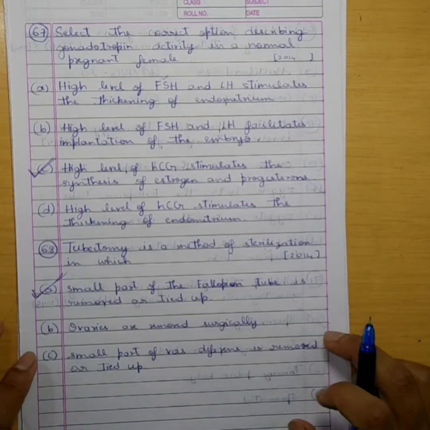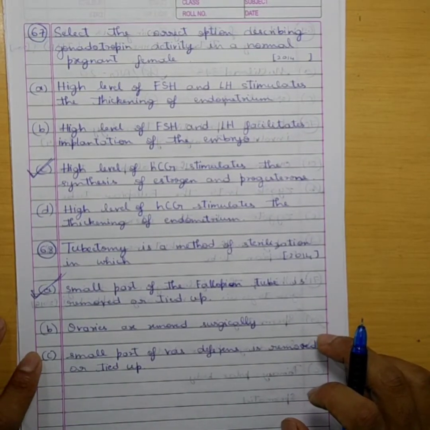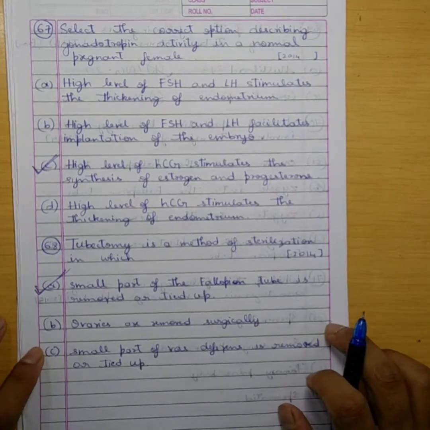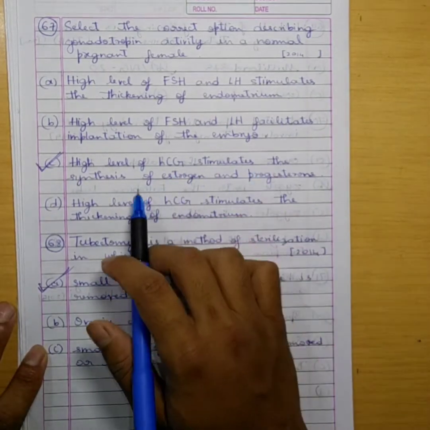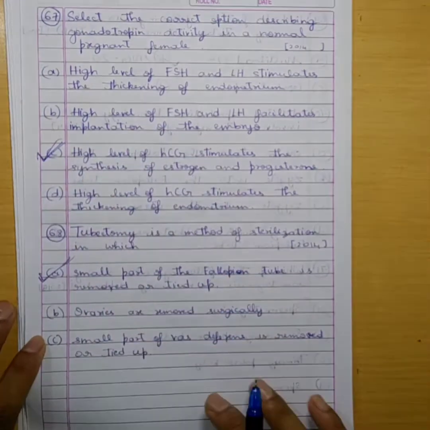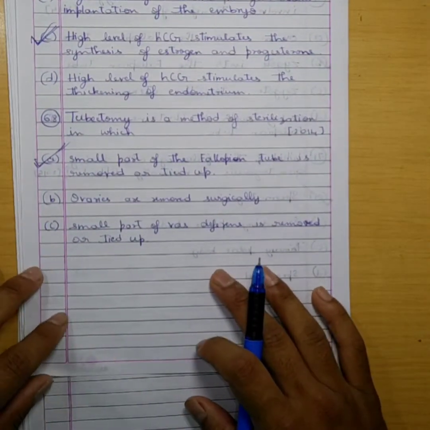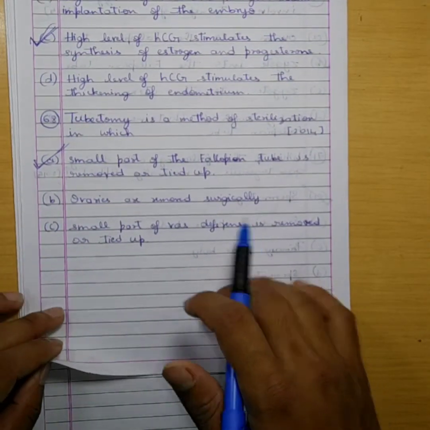67. Select the correct option describing gonadotropin activity in a normal pregnant female. High level of HCG stimulates the synthesis of estrogen and progesterone. Option C. 68. Tubectomy is a method of sterilization in which a small part of the fallopian tube is removed or tied up. Option A.